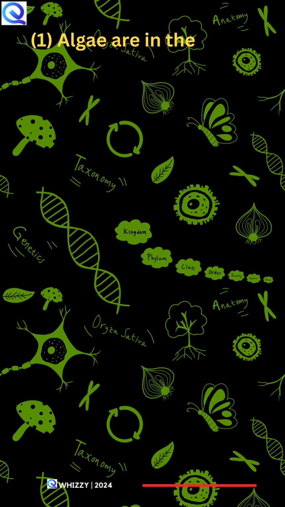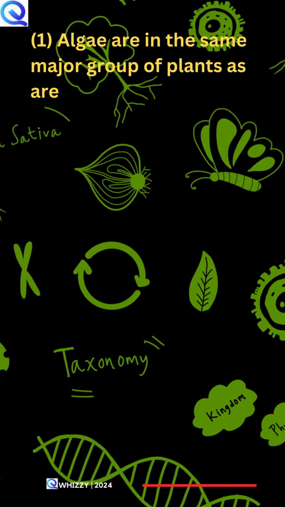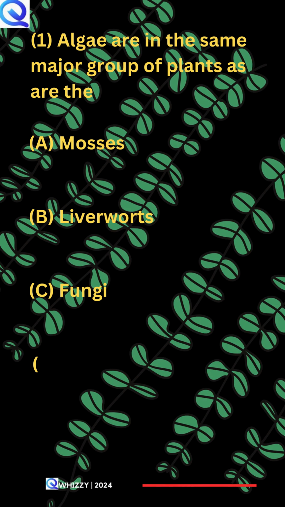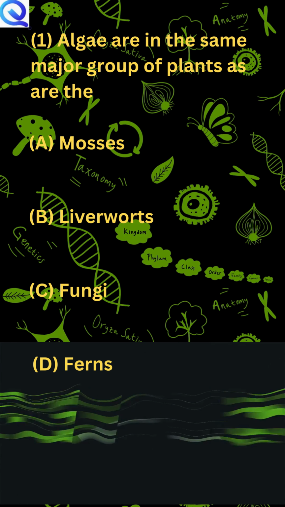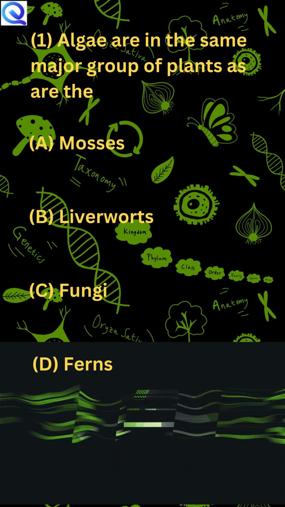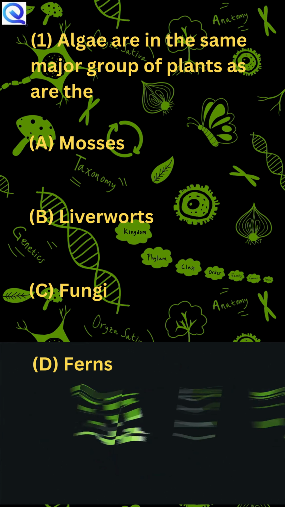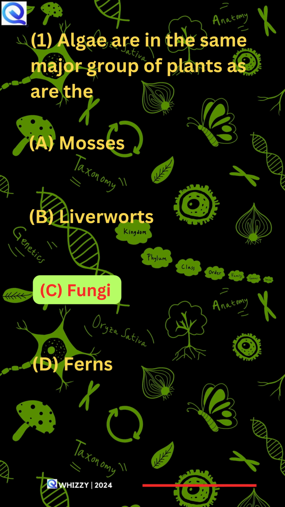1. Algae are in the same major group of plants as are the A. Mosses, B. Liverworts, C. Fungi, D. Ferns. C is the correct answer.